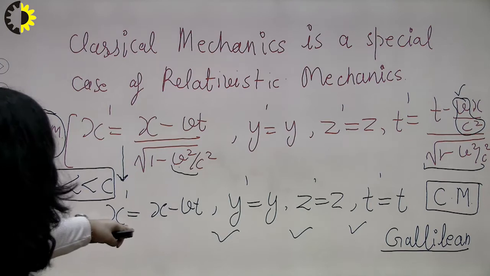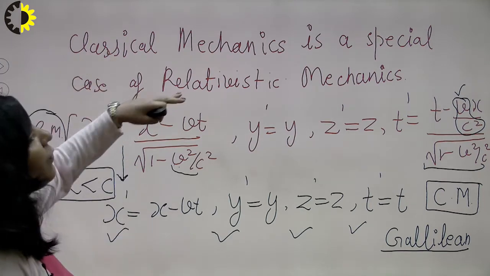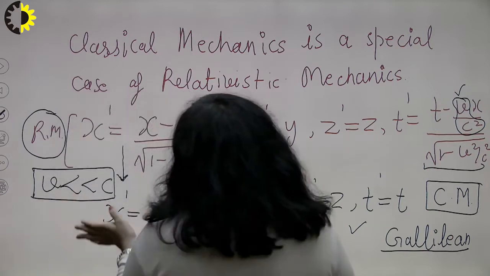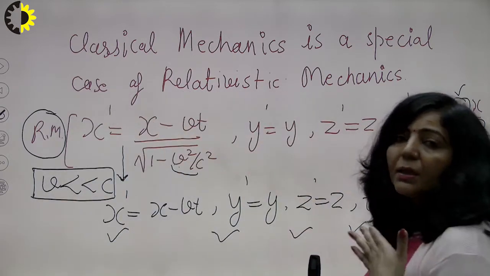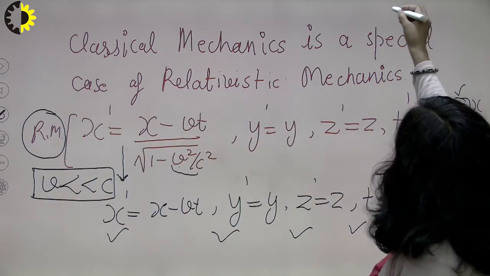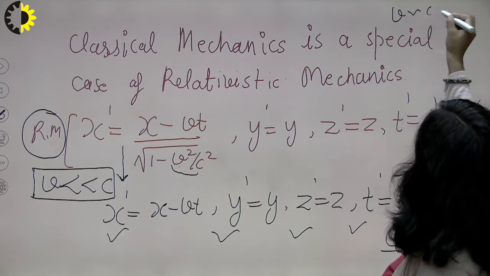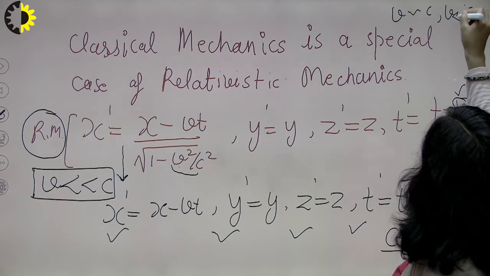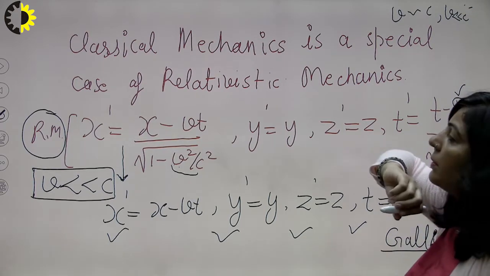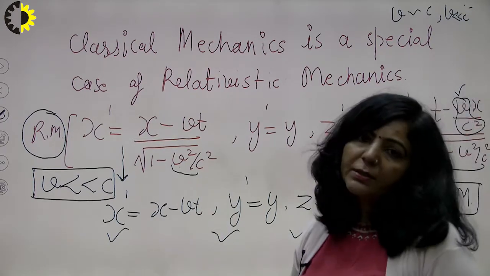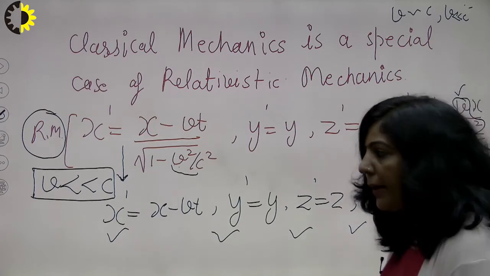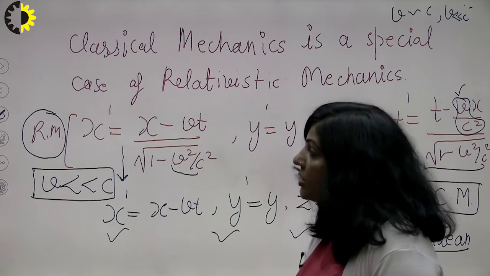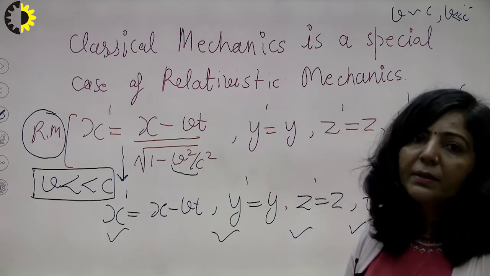Classical mechanics is a special case of relativistic mechanics, or in other words, relativistic mechanics is equally applicable when v is comparable to c as well as when v is very, very small with respect to c. So you can apply relativistic mechanics for all these cases. Clear? I hope this point is now clear that classical mechanics is a special case of relativistic mechanics.